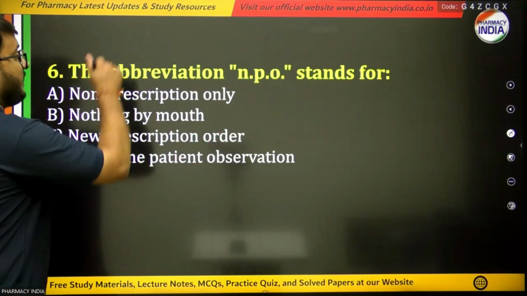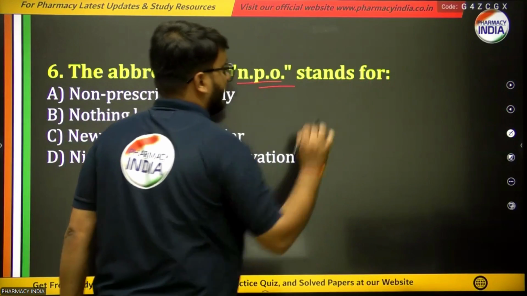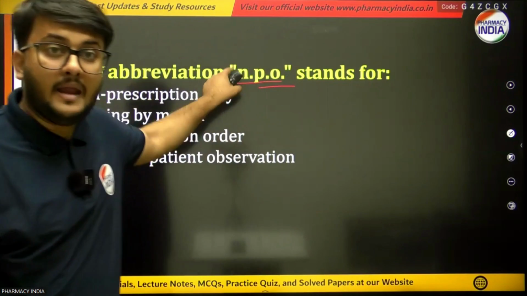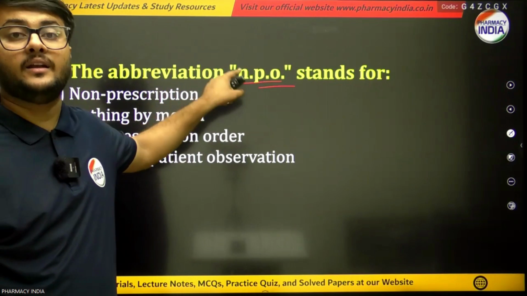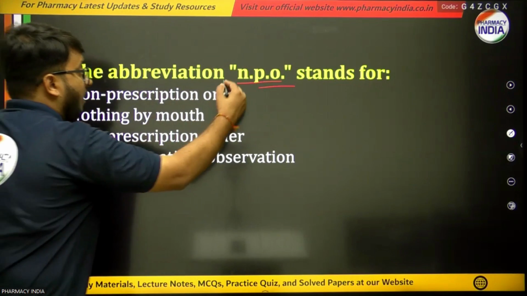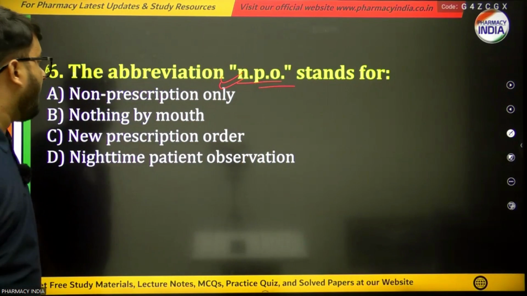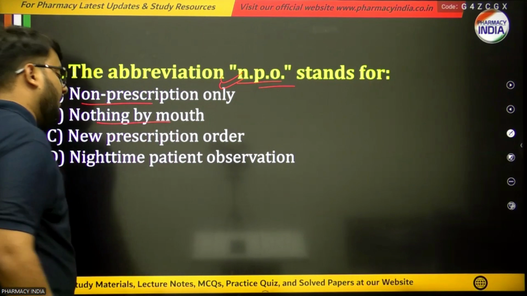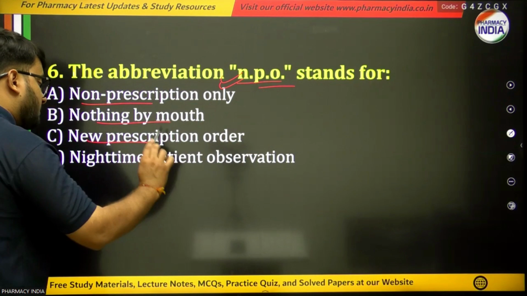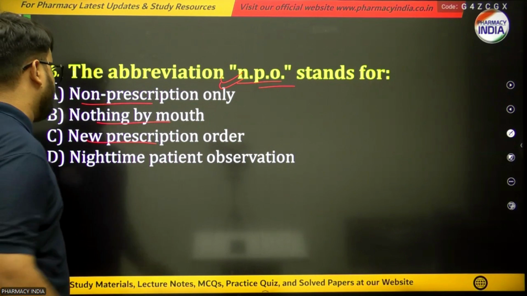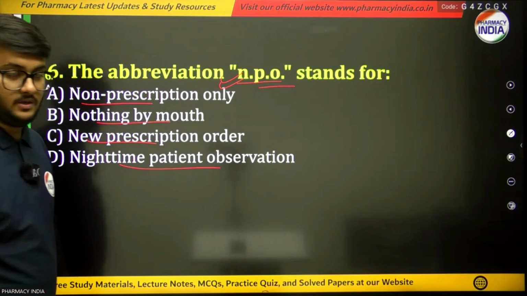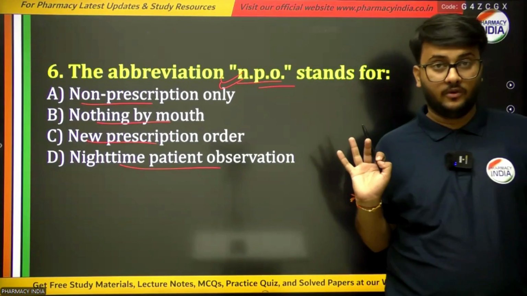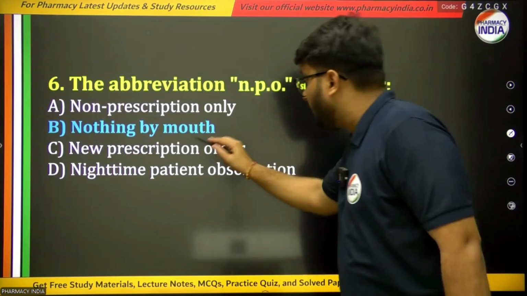Next question is, the abbreviation NPO stands for what? How would you call this term NPO? Because it is a Latin term. So what would be the meaning of this NPO? The options are non-prescription only, or nothing by mouth, or new prescription order, or nighttime patient observation. And the right answer for the full form of NPO is nothing by mouth.